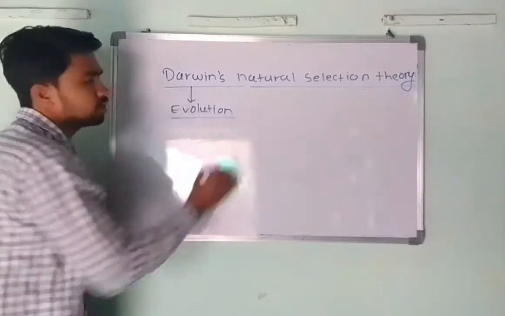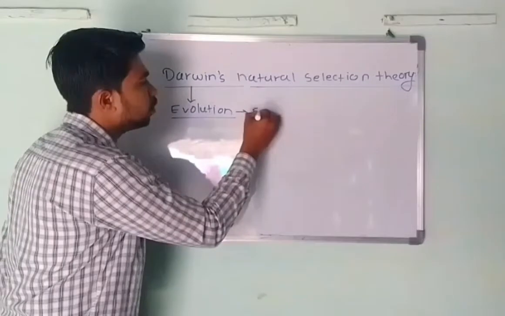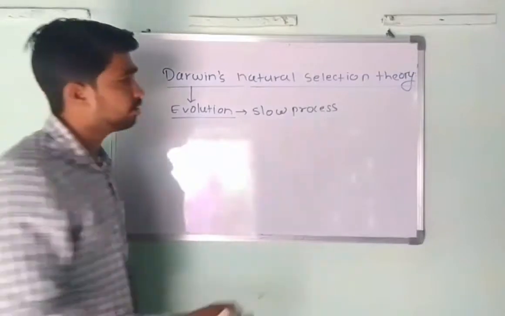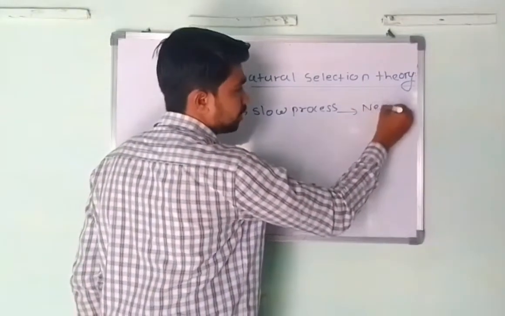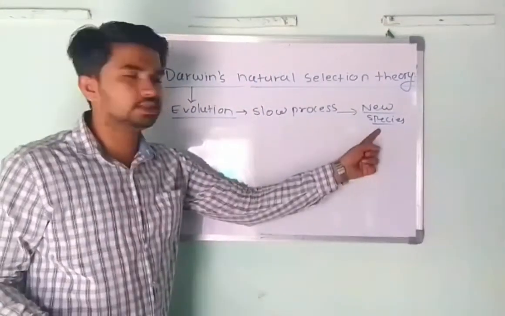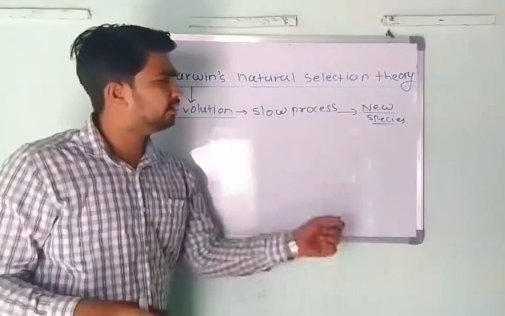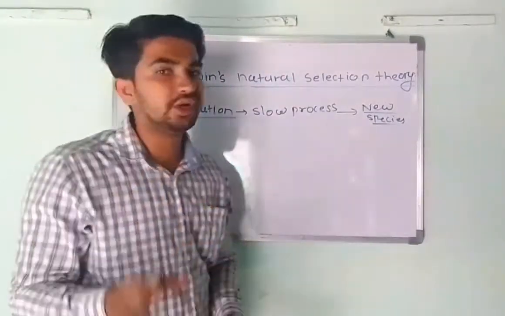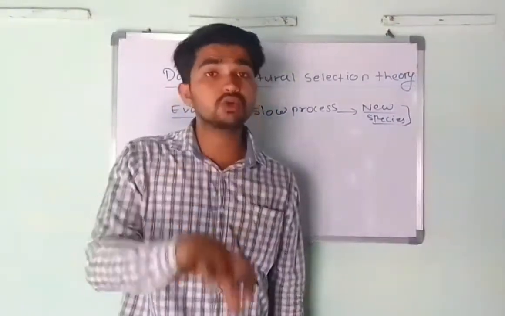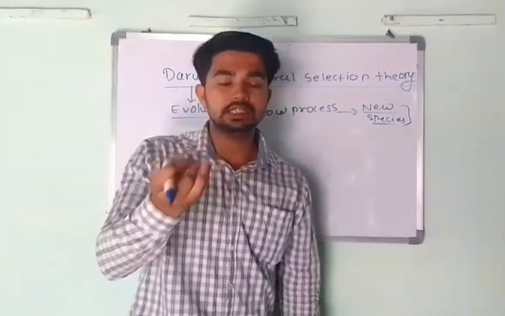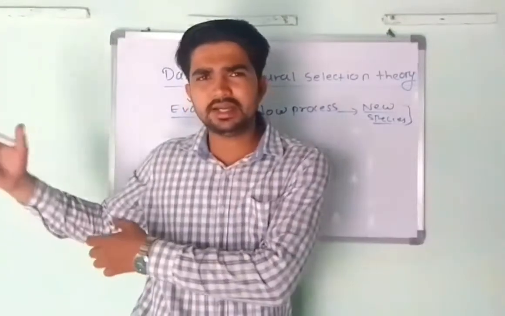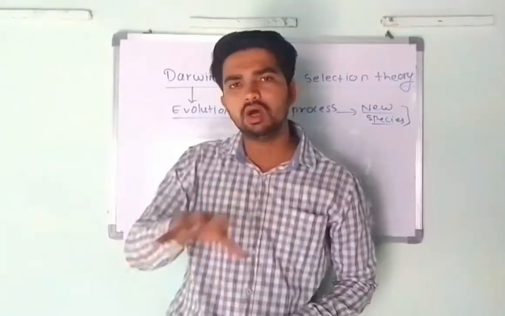In that evolution process, Darwin says evolution is a slow process, and it is the formation of new offspring, or you can say the formation of new species. You know very well that species are groups of individuals, and there are different types of individuals present on the earth. So what is meant by new species? There are so many species on the earth, such as species of humans, species of animals, species of birds, species of mammals. There are a lot of things about that.